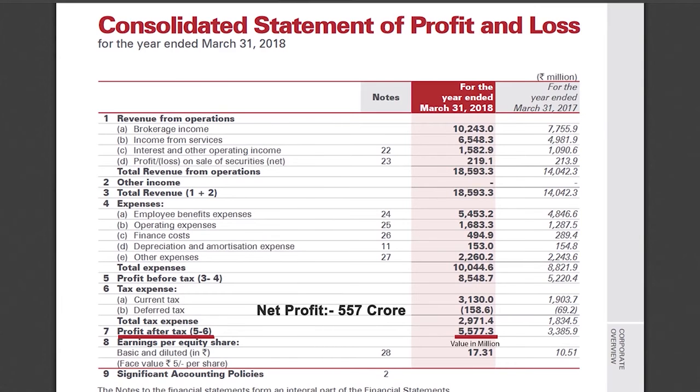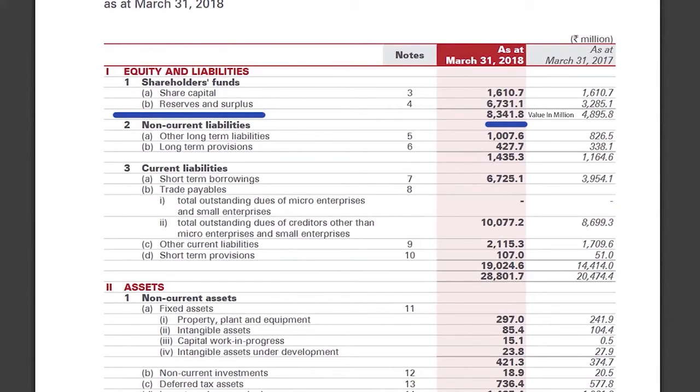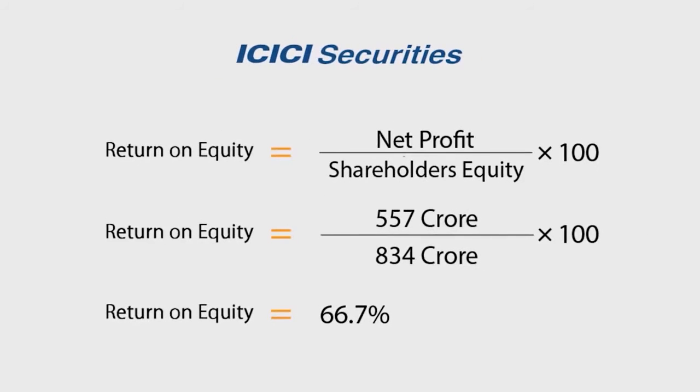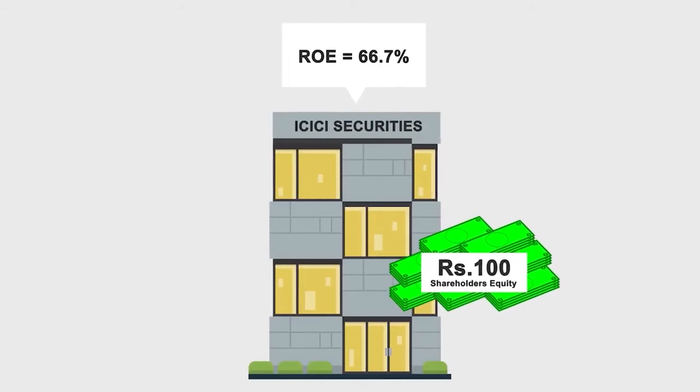And in the balance sheet, we can see that the shareholders' equity of ICICI Securities, which is share capital plus reserves and surplus, is equal to 834 crores. So let us calculate return on equity for ICICI Securities for the financial year 2018. In the financial year 2018, ICICI Securities made a profit of 557 crores, divided by shareholders' equity, that is 834 crores, multiplied by 100. This is equal to 66%.